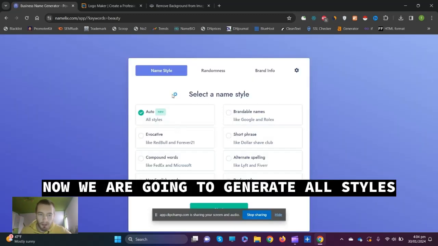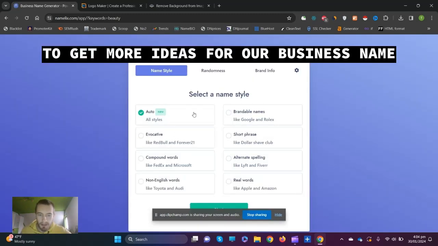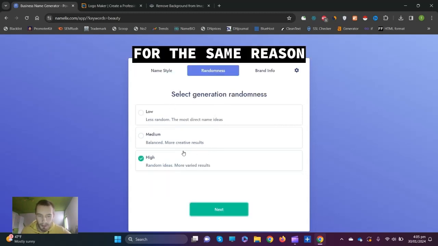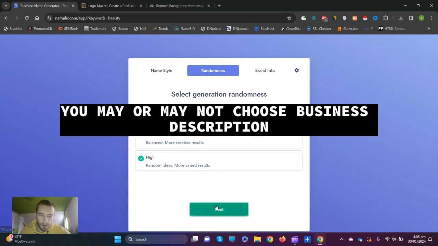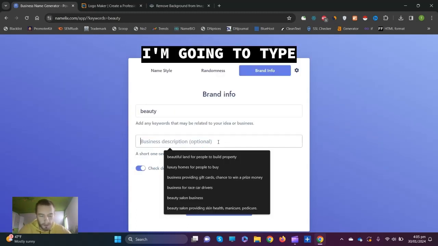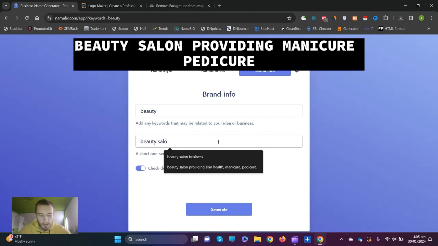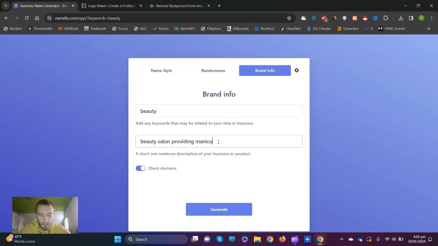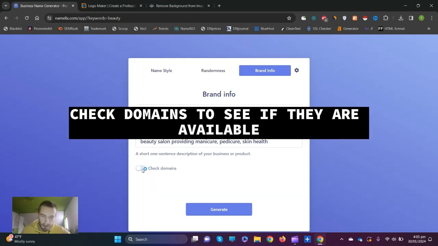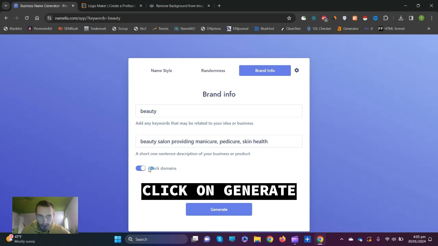Now we are going to generate all styles to get more ideas for our business name. We're going to select high randomness for the same reason. Click on next. You may or may not choose business description. I'm going to type beauty salon providing manicure, pedicure, skin health. Also check this box, check domains to see if they are available. Click on generate.